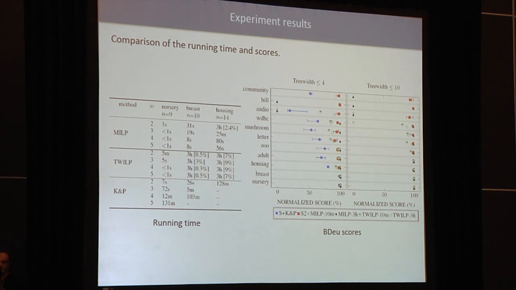Here are some experiment results. The first table shows the running time of our linear integer programming algorithm compared with other methods. It suggests that our algorithm is often faster. And the second table shows the BDeu scores achieved by different methods. It suggests that our sampling method can often return close to optimal solutions, and it works well with larger data sets. For more information, please come to our poster number 44.